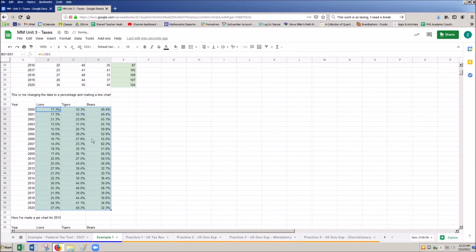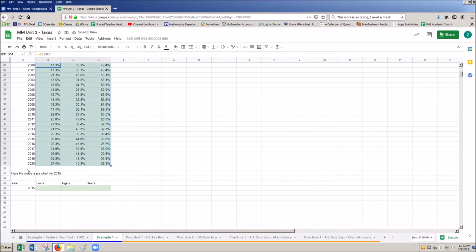Same values, same values. Now I want to talk about making a pie chart. Well, to make a pie chart, I want to complete this row of data. How am I going to complete this row of data? I'm simply going to say equals. I'm going to go to this 2015 data here and hit enter. So again, I'm going to drag that over, and now I've got all my values here.